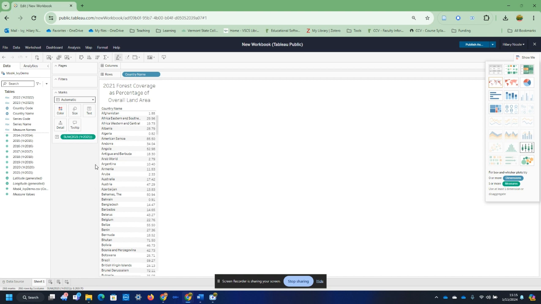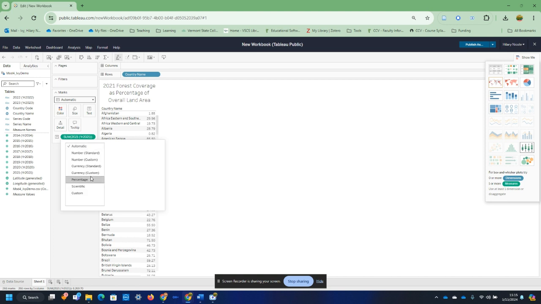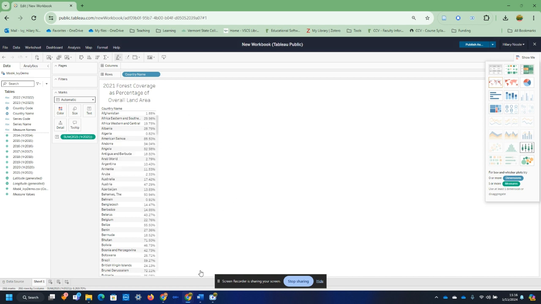All right, so for each country, I have a percentage, which I could actually click on this right here and say Format Number and change this to a percentage if I wanted to. But no, I don't want to do that. I'm going to click back on Automatic and create a custom number, and instead just add my own percentage at the end, because otherwise it's going to multiply it by 100 and screw me all up. So I just made this simple edit so that this data is a little bit easier for me to understand.